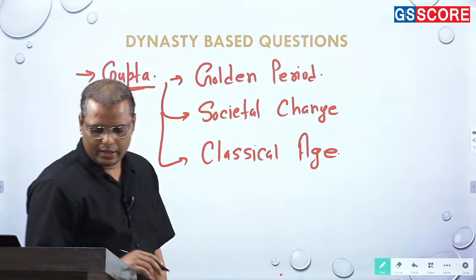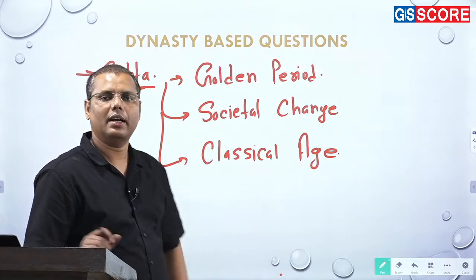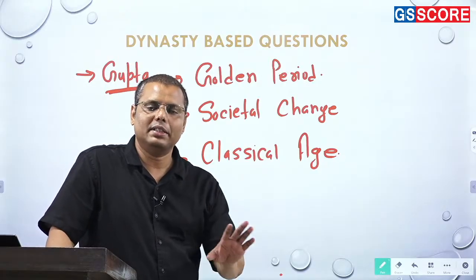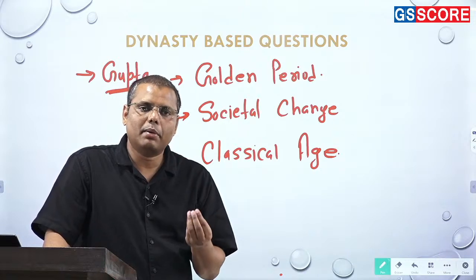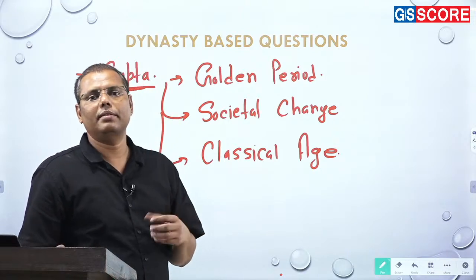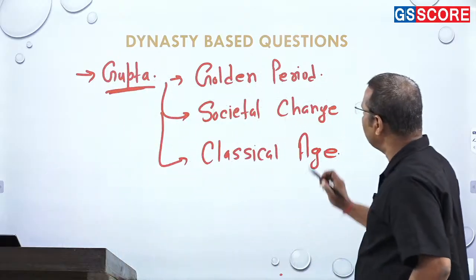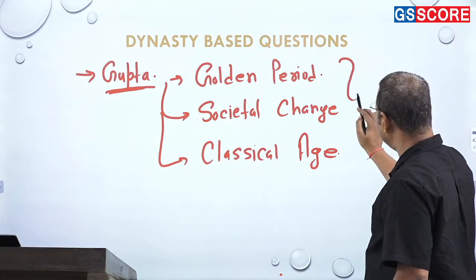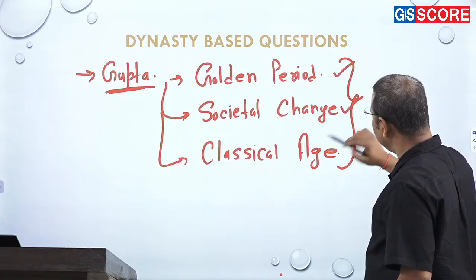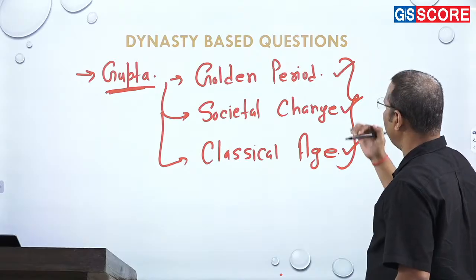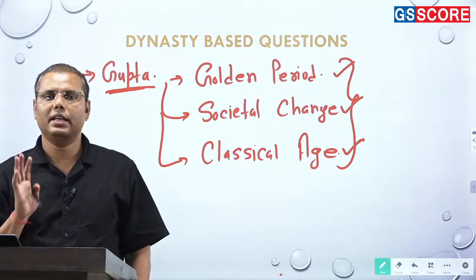Because if you really need to see what is the ideal Indian society, probably in a Gupta period it has been conveyed. Now it depends कि आप किस section से आते हैं, आप माने या ना माने, that's a different thing. But जब ideal Indian society की बात आती है, तो it is believed that Gupta period was that ideal period. So what I'm simply trying to tell you is that as there are so many developments in the field of art and culture, there are so many societal changes, and it becomes the sort of parameter for Indian society or the role model for Indian society. It means कि it is very important.